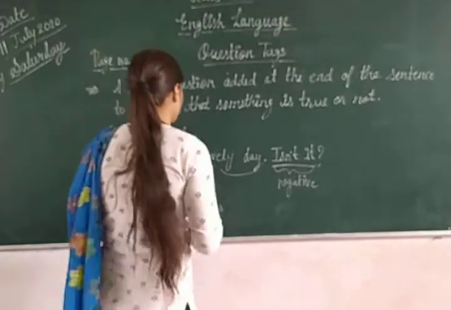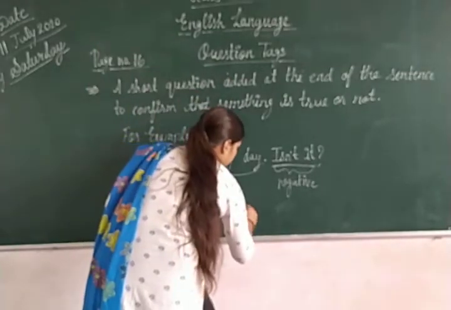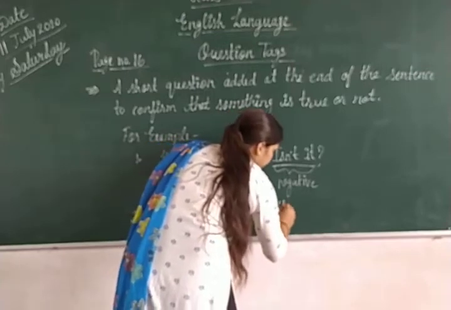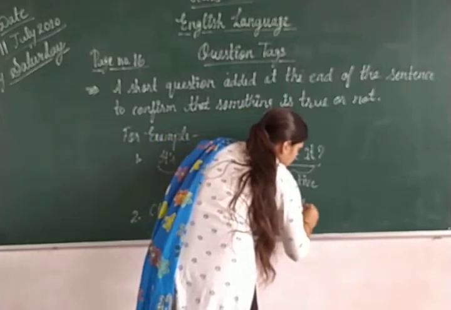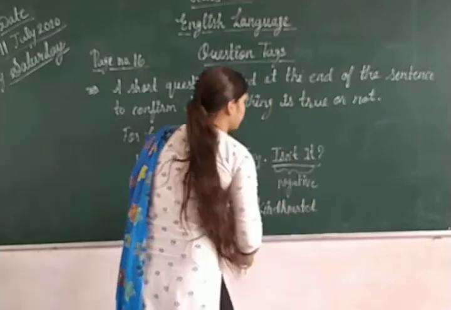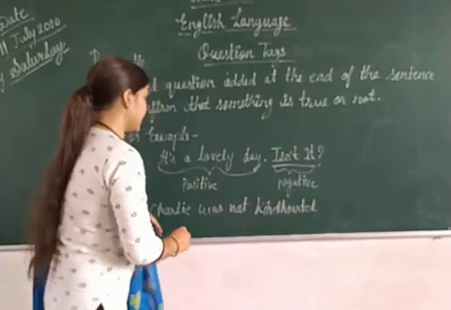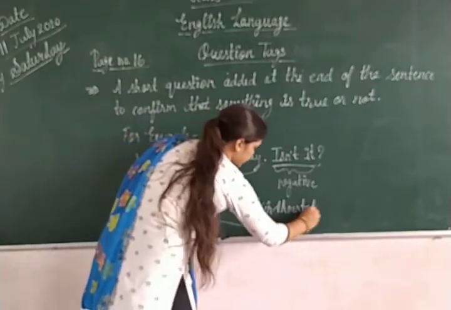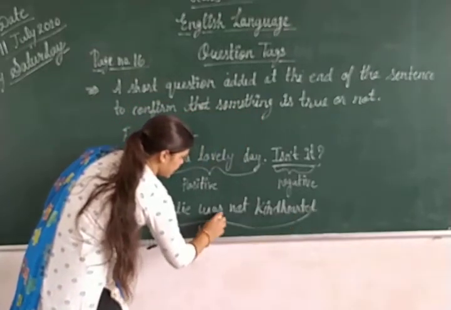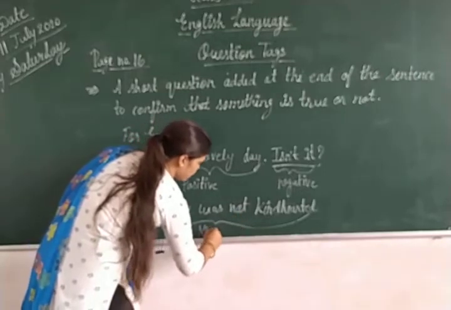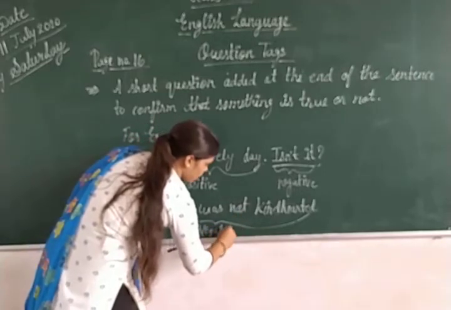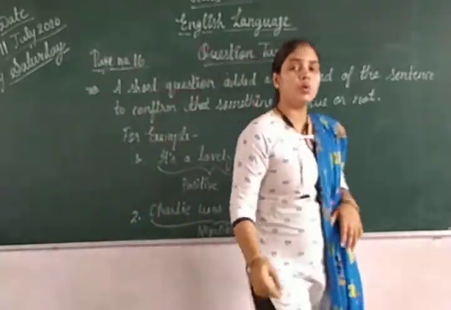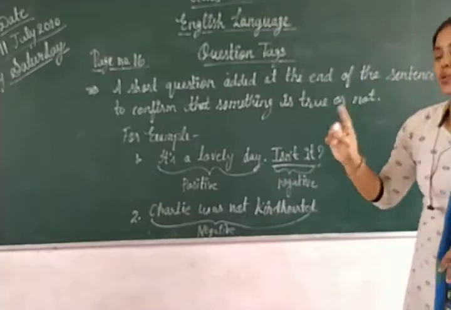So I have to write, Charlie was not kind-hearted. This is the sentence, and it's a negative sentence. As you can see, I have written not here. It's a negative sentence, so I have to change it into a positive question tag.